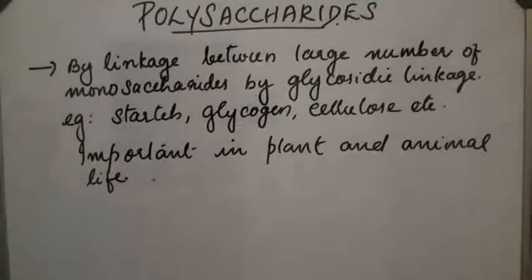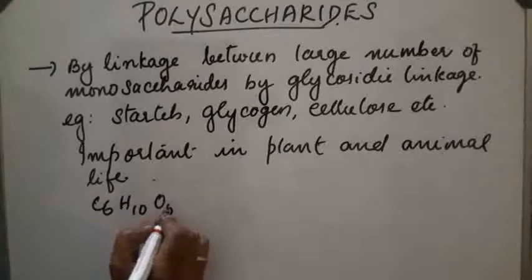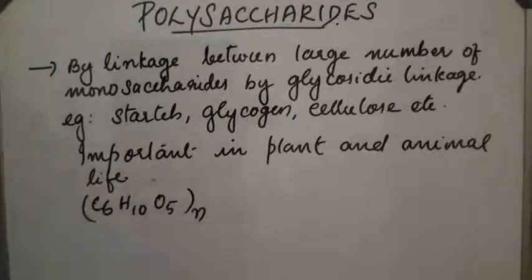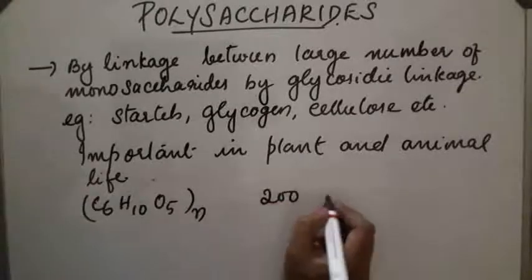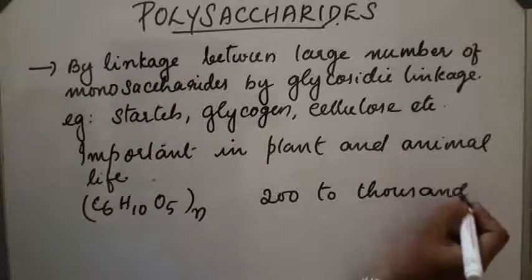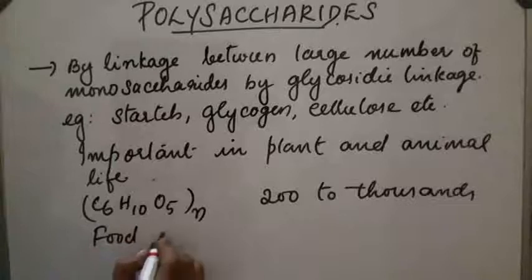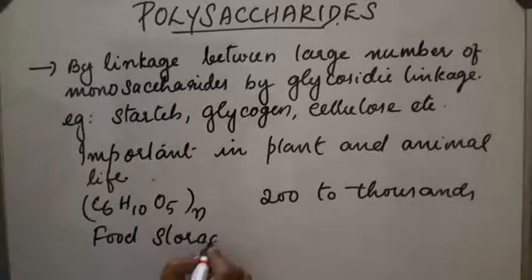Next, their general formula is C6H10O5 N times, and N is between 200 to 1000 numbers. N is 200 to thousands. They act as food storage. Now, let us discuss one by one. First one is starch.